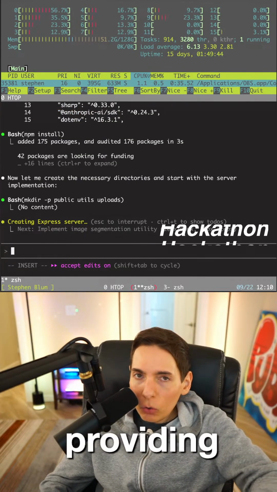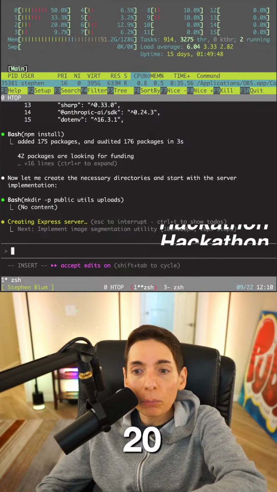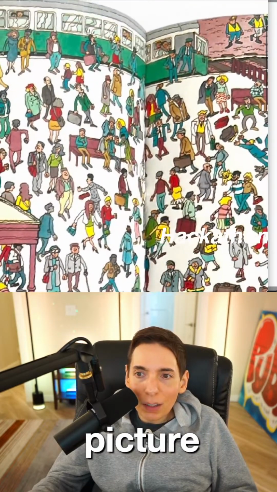We're providing it the algorithm, right? So the 100 pixel segmentation with 20 pixel steps. So that way, while we take a picture, it submits all these pixels.